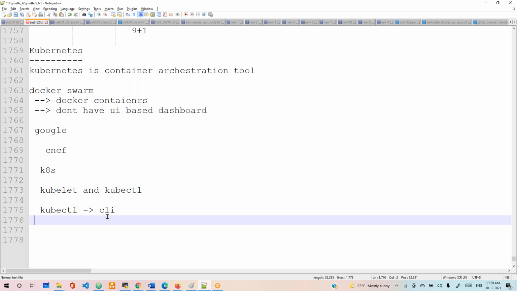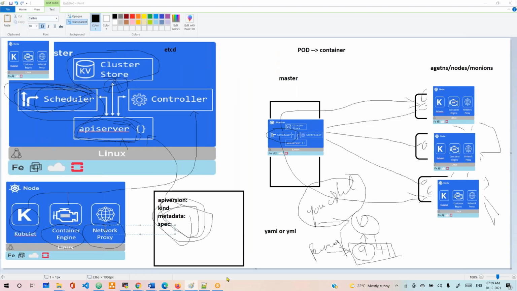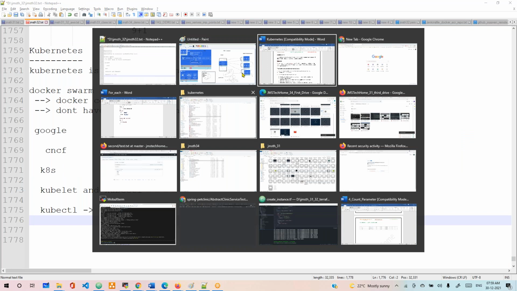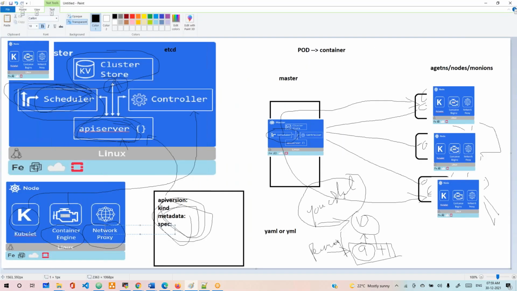Kubectl. Is it clear, guys? Okay. That is an important question they're going to ask. This is a very, very important session from an interview point of view. When they start Kubernetes interview questions, they will start from here and then go to many components and topics, which we will discuss one by one in our course. It's very, very important.